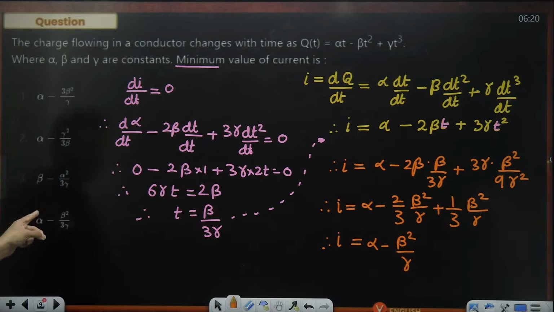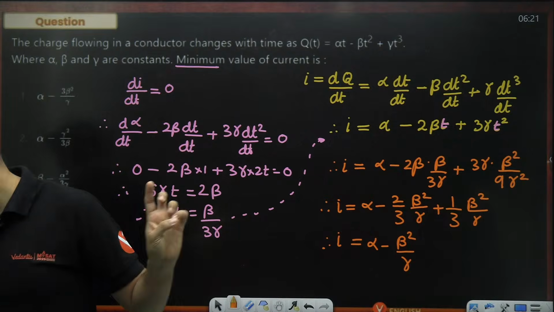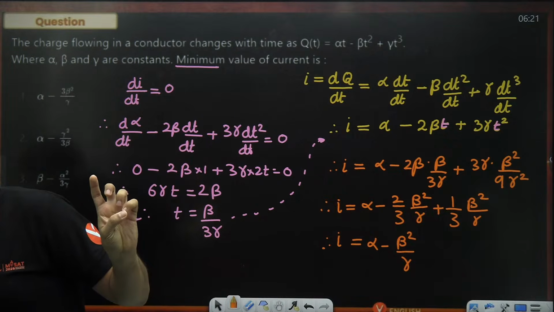So alpha minus beta square by gamma. Did we make any mistake over here till now? Just check it out. Everything is fine. Alpha minus beta square by gamma. Did we miss out anything? Just check it out.